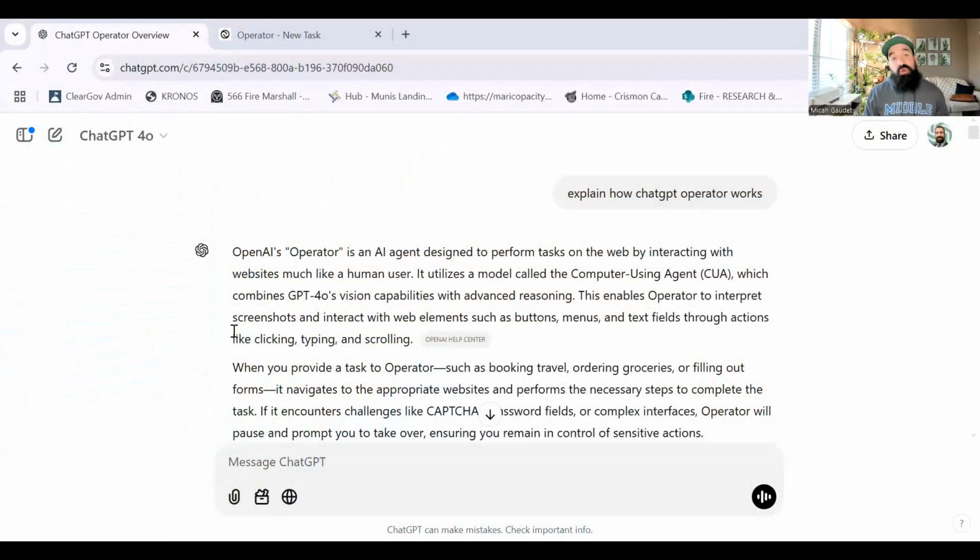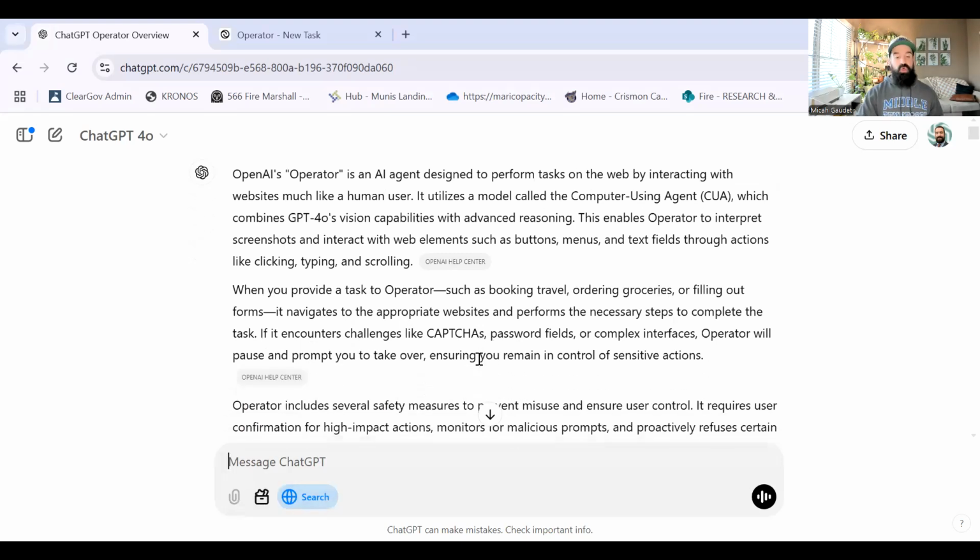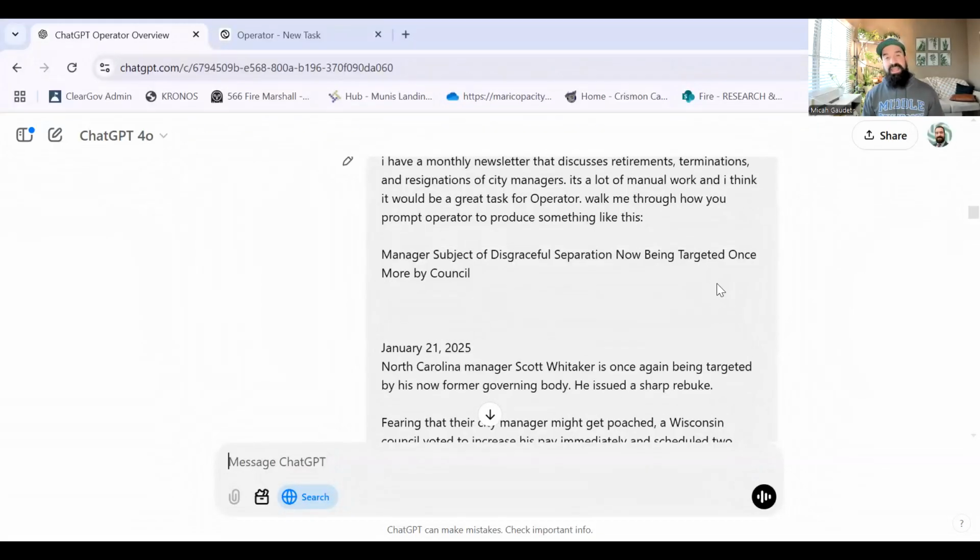Okay, so I'm going to walk you through how I did this and how I'm using ChatGPT to write my Operator prompts for me. First thing I did is I had it explain to me how ChatGPT Operator works. For this, I used the web search function, this icon right here, and it went through and basically told me how ChatGPT Operator works. Then here's what I did next, after it knew what I was talking about and how Operator worked. For this prompt, I said, okay, here's what I want to do.